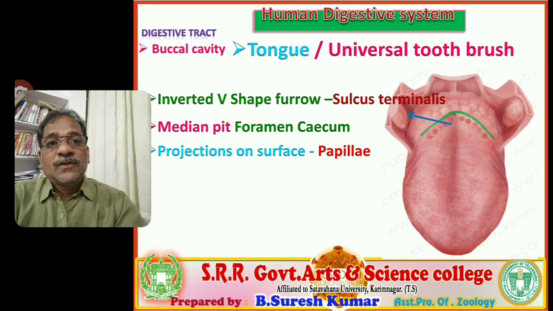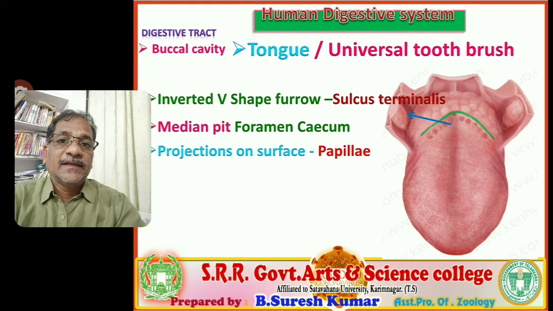As well as you observe the tongue, on the surface of the tongue it's not smooth. On the surface of the tongue, nodule-like structures are present, projections are present. All these nodule-like structures are called what? Papillae. Commonly they are called taste buds. In native language, commonly we refer to them as taste buds.